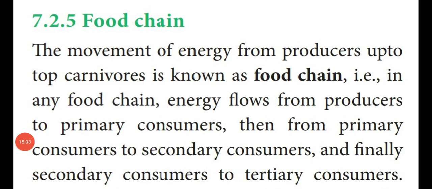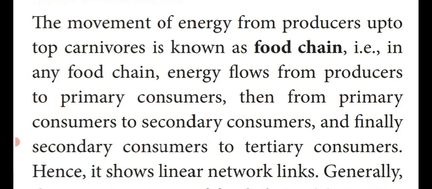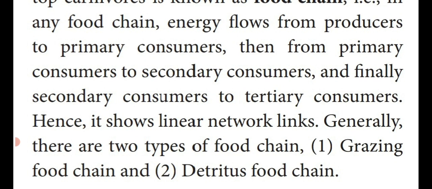So the next important topic is food chain. The energy which is transmitted from the producer up to the carnivore is known as the food chain. For example, in any food chain, energy flows from the producer to the primary consumer, then from the primary consumer to the secondary consumer, then from the secondary consumer to the tertiary consumer.